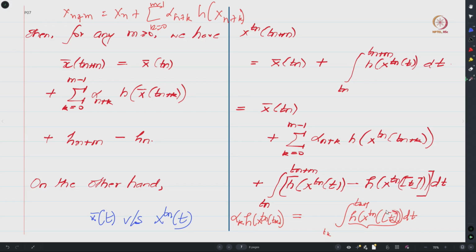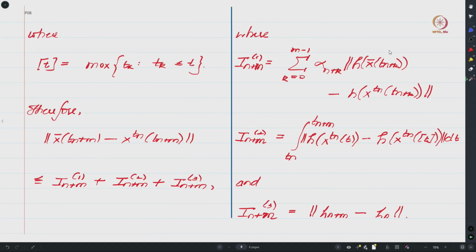In other words, since this is a constant, this integral is this constant expression times the difference between the upper limit and the lower limit, and the way we had defined these Tk's, one can check that Tk plus 1 minus Tk is alpha k, and hence this integral will be alpha k times h of Tn Tk. Accordingly, one can see that this expression plus this expression is indeed the expression that we have.